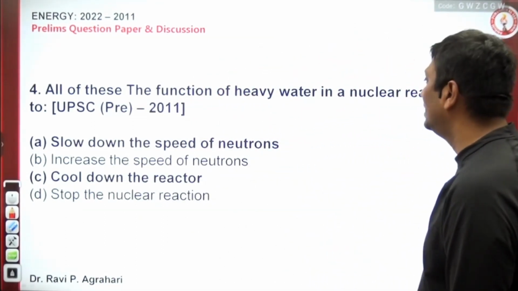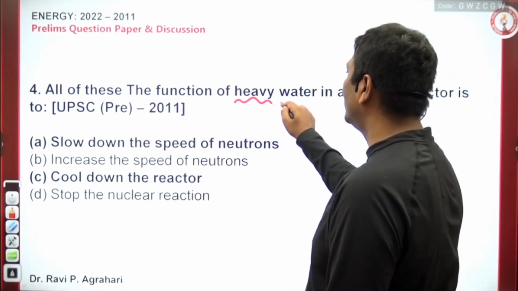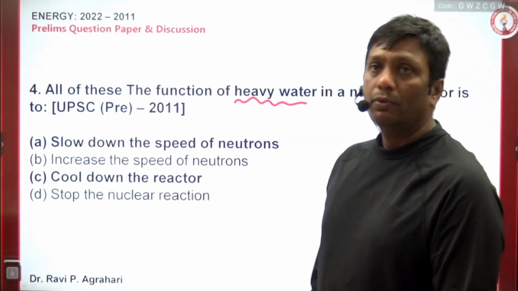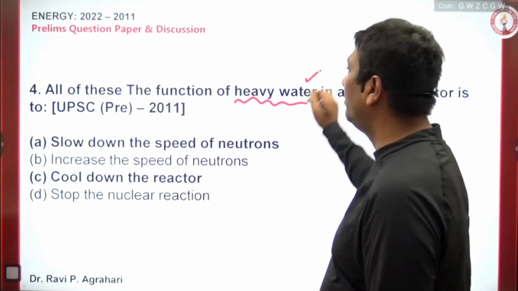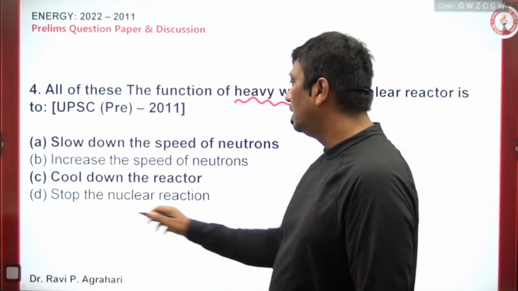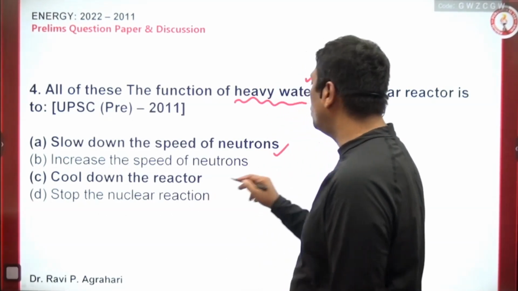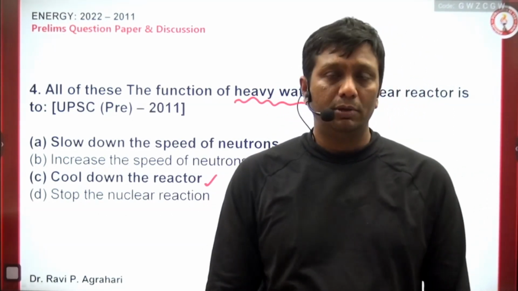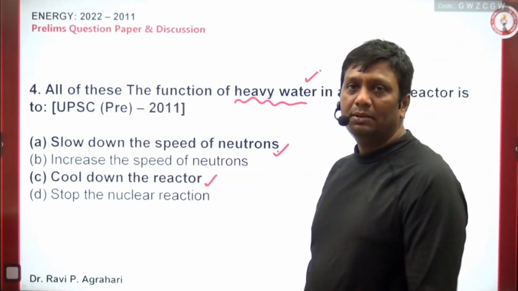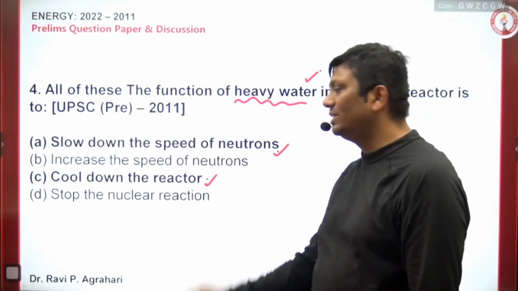See, further, one of the questions that UPSC has: the function of heavy water in a nuclear reactor is 2. In all these, the function of heavy water reactor is 2. And see the question: slow down the speed of neutron and cool down the reactor. Actually here, two options may be possible. Okay, but I will suggest you this is the best answer, but UPSC has suggested these answers.